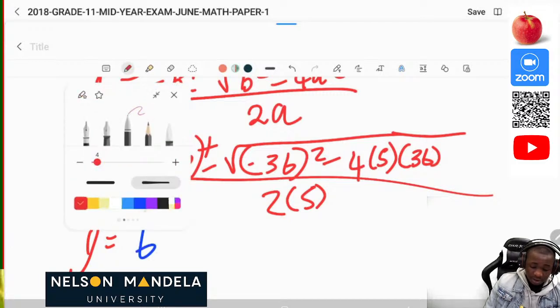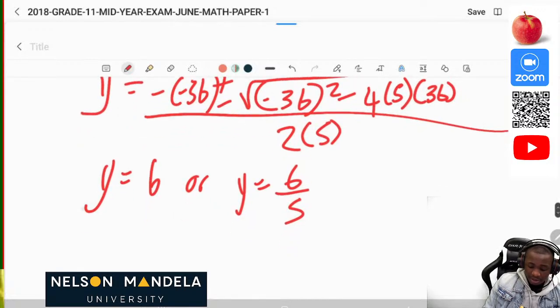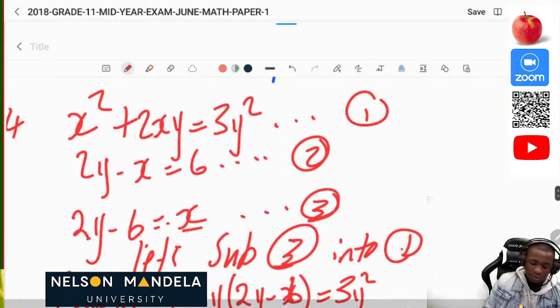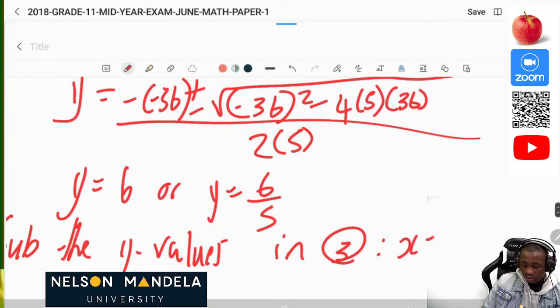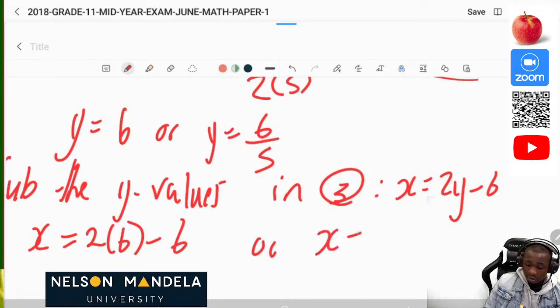My first y is 6 when I'm using my calculator, or your y will be equal to 6 over 5. Great. Then now we want x. Now we substitute the y values in equation 3. Question 3 was saying that x is equal to 2y minus 6. So let's substitute, guys. The first x will be x is equal to 2 times 6 minus 6, or the other one will be x is equal to 2 times 6 over 5 minus 6.